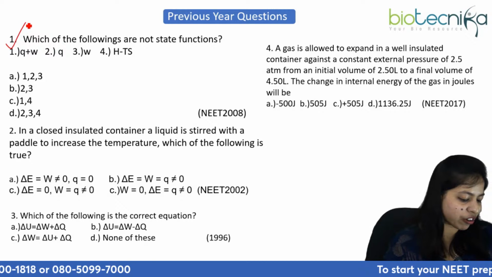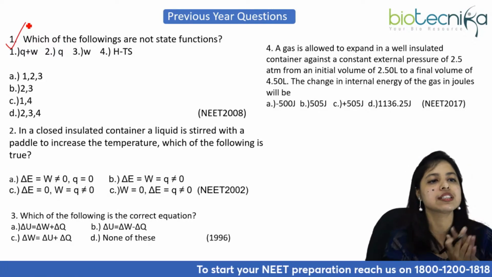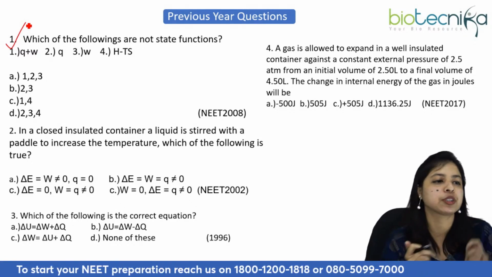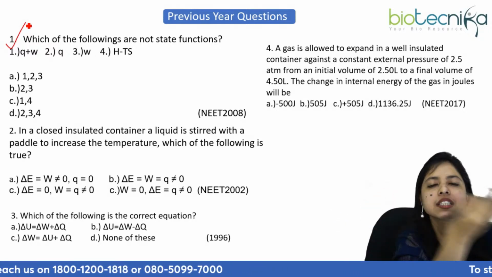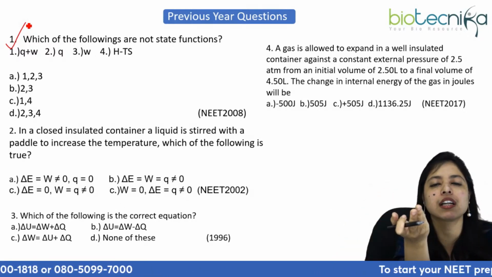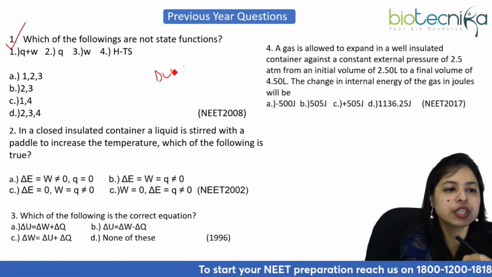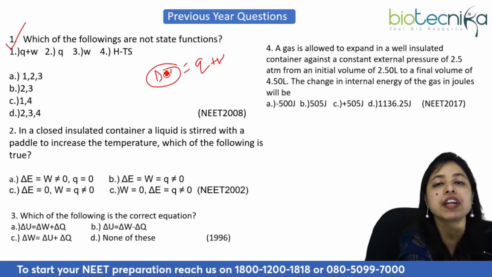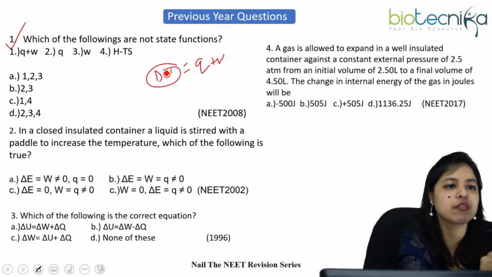Okay, there are a lot of answers we can see. So let's check what is the correct answer. We are talking about the state function, right? Option number one is Q plus W. What is Q plus W? Just remember the first law of thermodynamics: delta U equals Q plus W. So Q plus W is nothing but the change of internal energy.